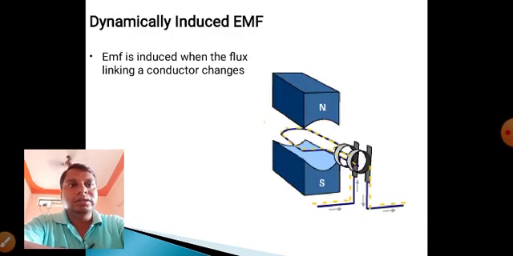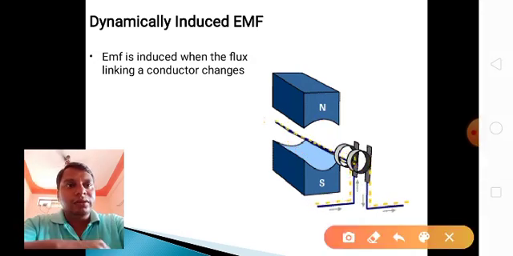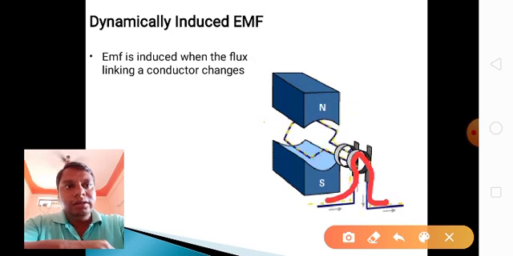What is dynamically induced EMF? Here you see this is the north pole and south pole. There is the magnetic field. Here the coil is rotating, that is the conductor. When a current carrying conductor is placed in a magnetic field, it produces an EMF, electromagnetic force. These are the current carrying conductors.